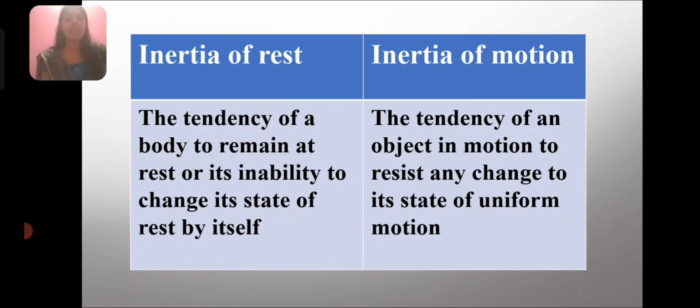Whereas inertia of motion is the tendency of an object in motion to resist any change to its state of uniform motion. So I hope that the concept of inertia of rest and inertia of motion is clear for you.